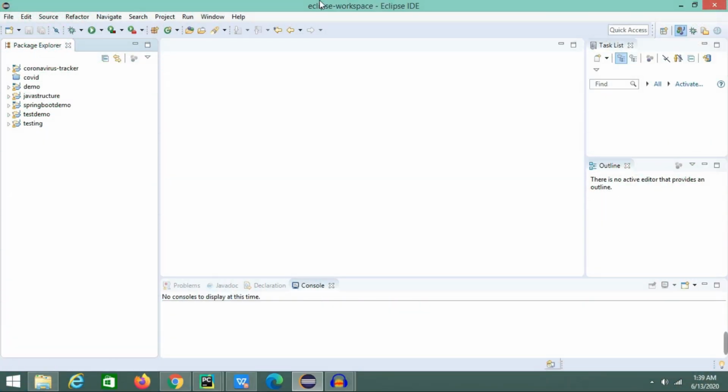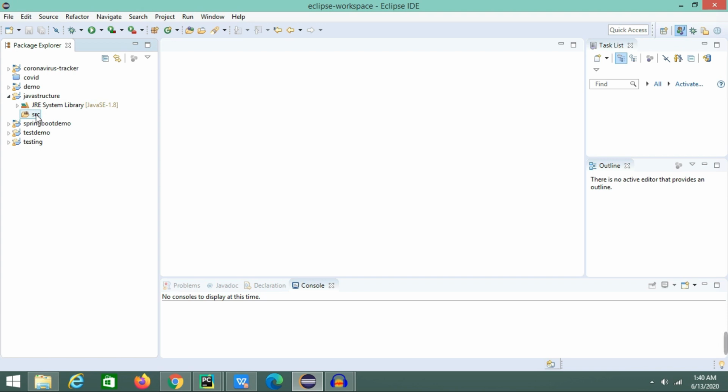As we have already seen the structure of a Java program in detail, now we'll come to the Eclipse IDE and write a detailed description about it using a program. So as you can see, we have already created a Java project and inside this we have the src folder or the src package, right? In this we have to create a package, and as we know, package is one of the components of a Java program structure.